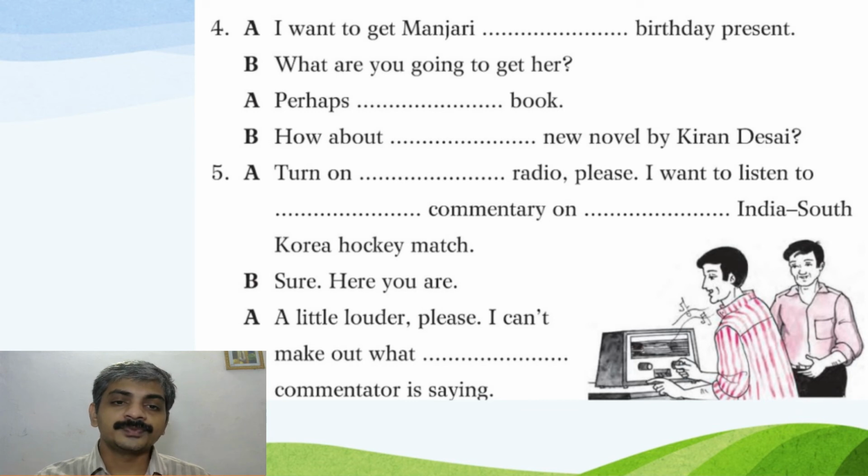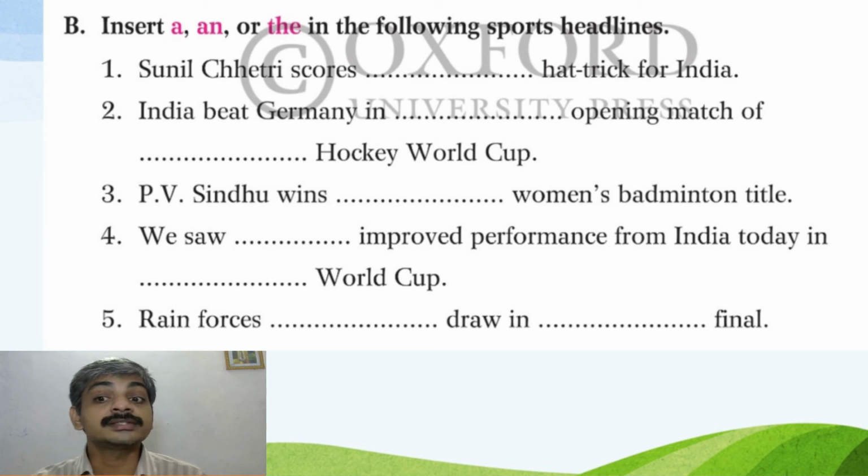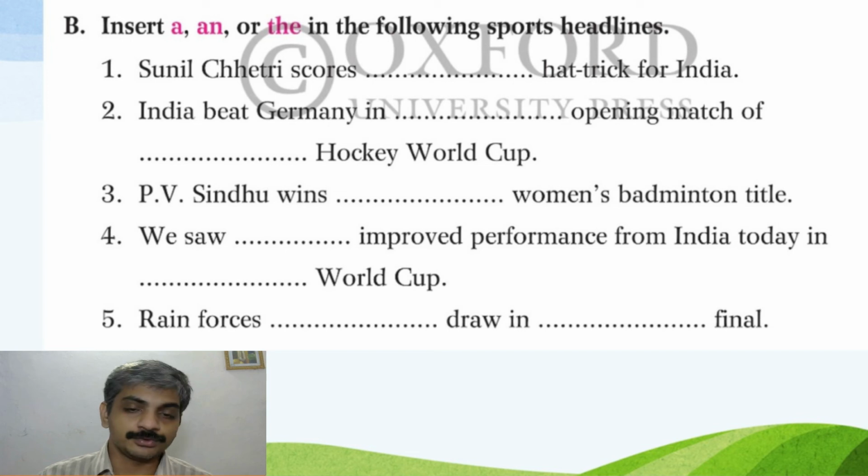Now we move to the next activity. Insert a, an or the in the following sports headlines. Sunil Chhetri scores dash hat-trick for India. India beat Germany in dash opening match of dash hockey World Cup. PV Sindhu wins dash women's badminton title. We saw dash improved performance from India today in dash World Cup. Reinforcements throw in dash final. I have done 1 and 2 for you. 3, 4, 5 you have to do.